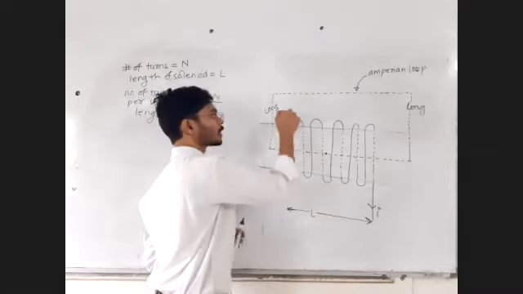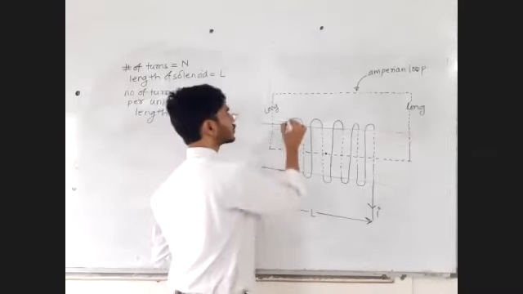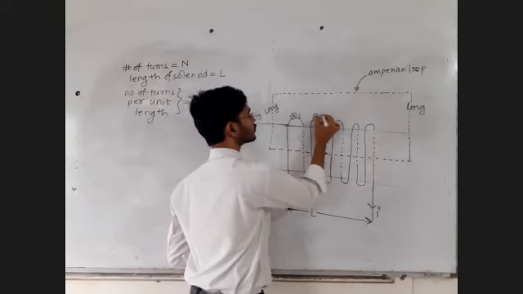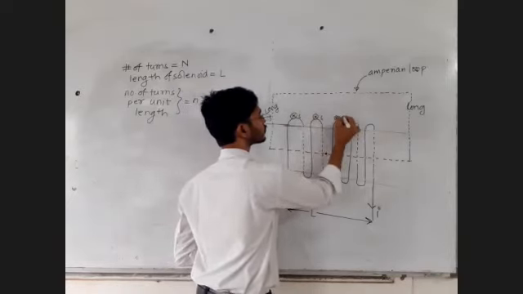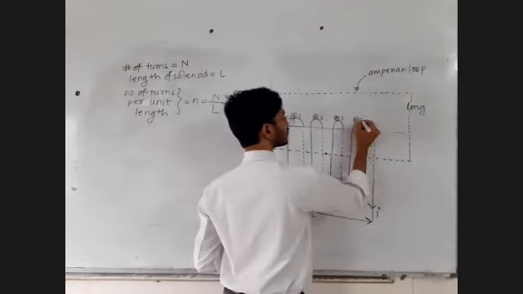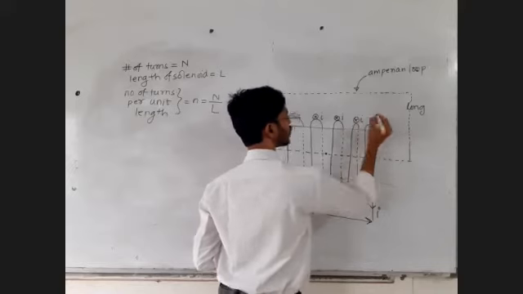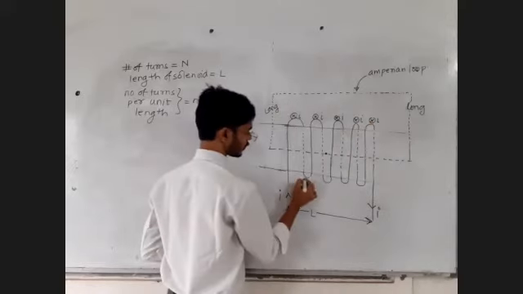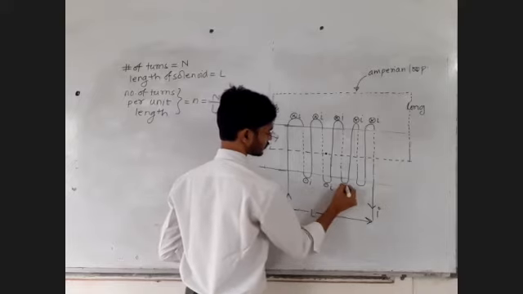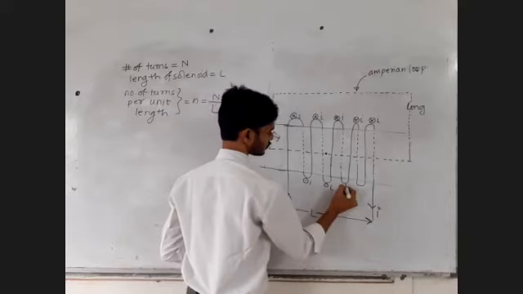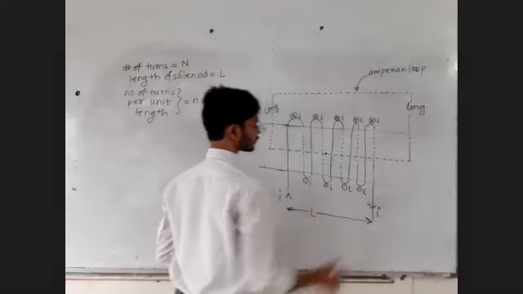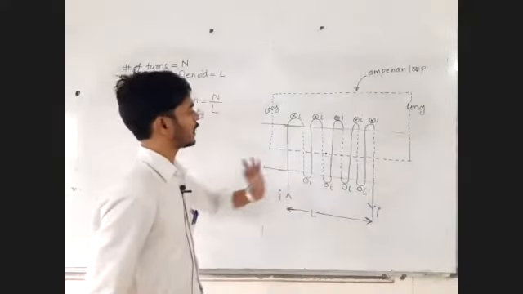From the top, current is going in. Direction of current. Yes. Good. From the top, current going in. From the bottom, current coming out. Here I am showing the current, not the magnetic field. Slowly try to imagine. We want to find out the magnetic field at this point.